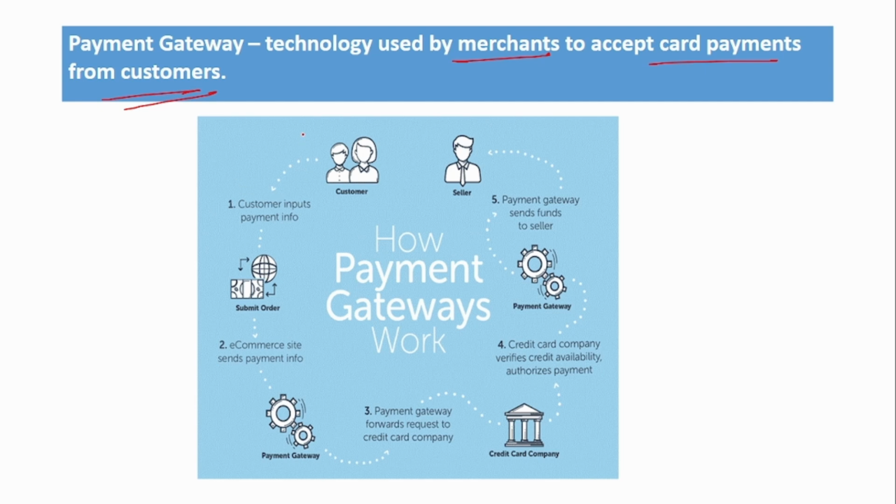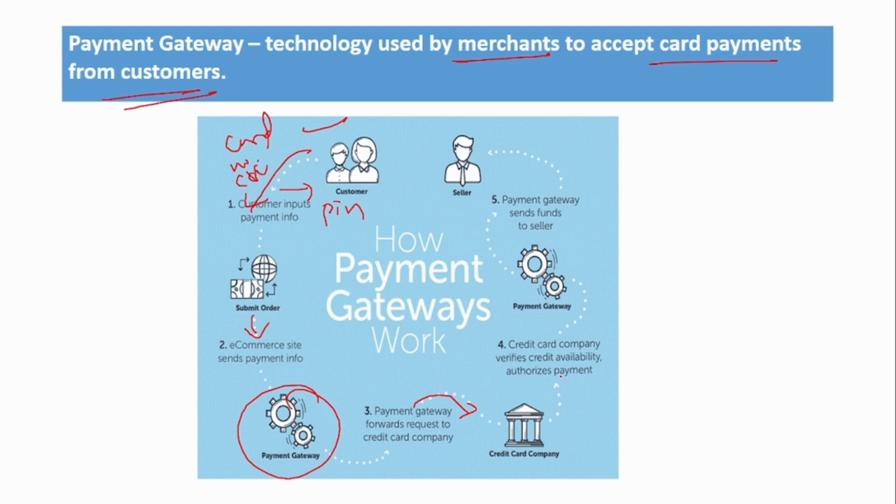See, here is a customer. He has bought something from the merchant, from the e-commerce site. So the customer inputs the payment info. He provides the card number, CVV, and then he provides the PIN. All these details will go to the e-commerce site, and this payment info will be sent to the credit card company via the payment gateway. So the payment gateway does this work.